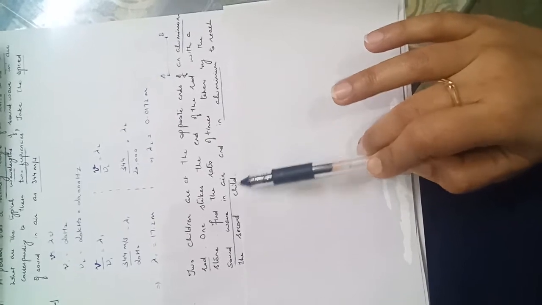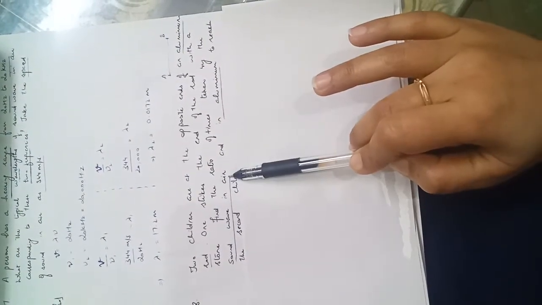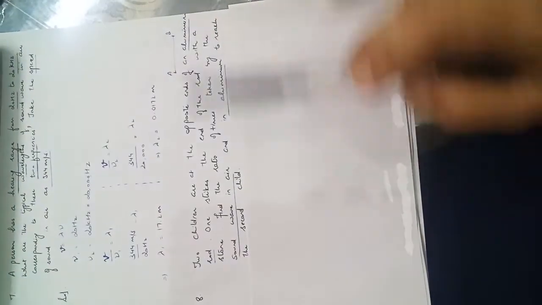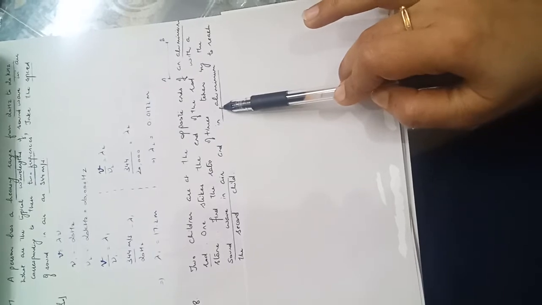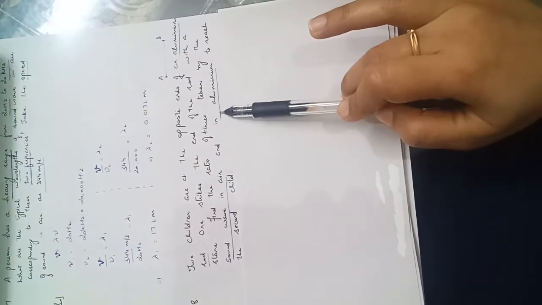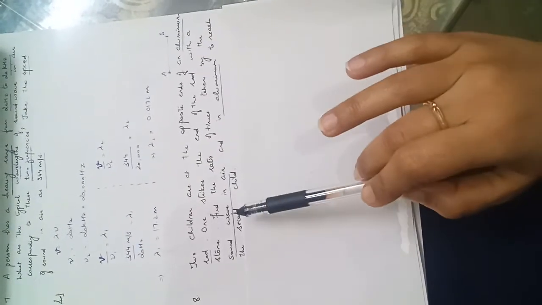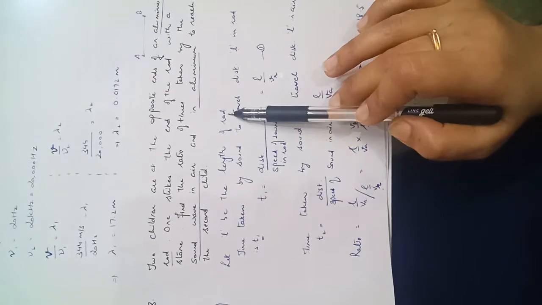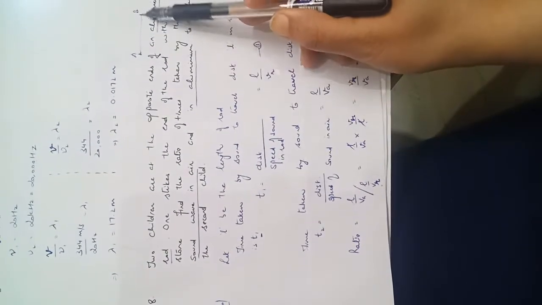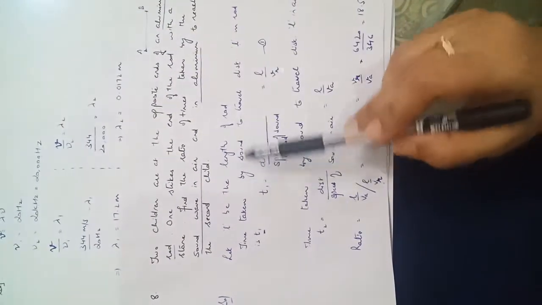So we have to calculate the time taken by the sound wave in the air and the time taken by the same sound wave to travel in the aluminium, and we have to find their ratio. So let's discuss its solution part. Let L be the length of the rod. I am taking the length of the rod. This rod I am taking L. L be the length of the rod.